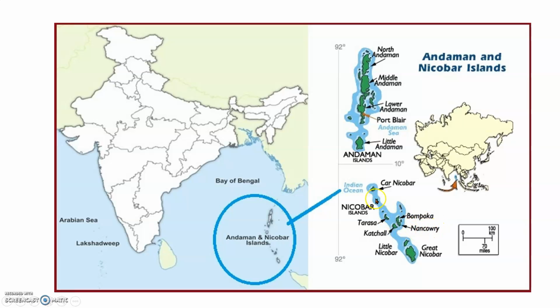These are the islands. Only 38 islands are inhabited by people. The remaining islands are for the tribals, and they are not supposed to live there. That's why people are not living on those islands. Okay, children, this is the map of the Andaman and Nicobar Islands.